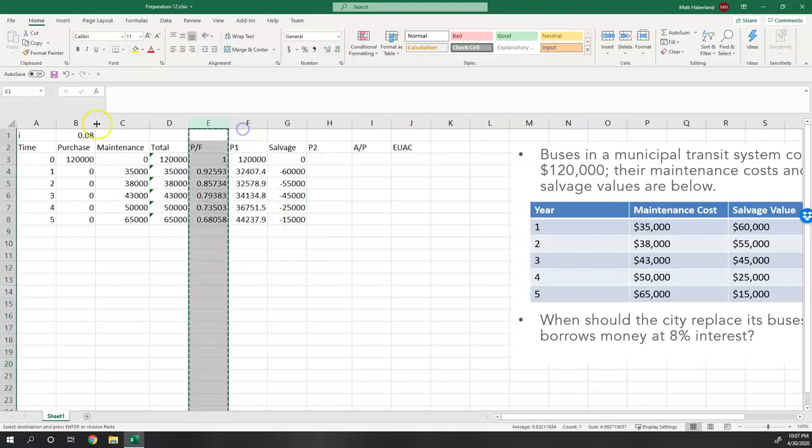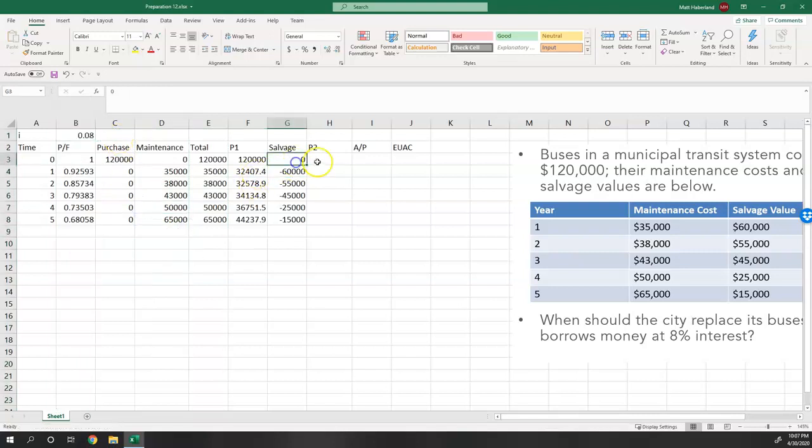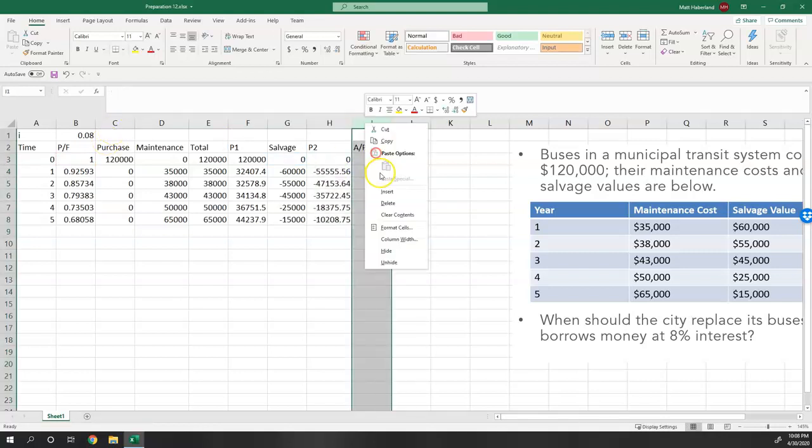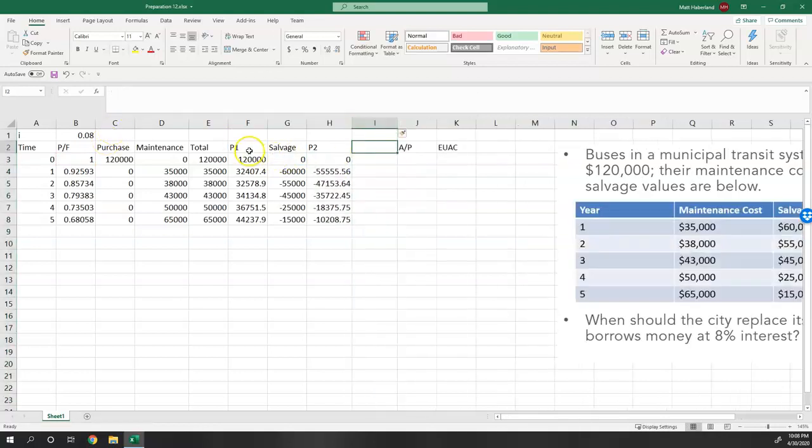Let's move this discount factor over to here. All right, now let's calculate the present cost of the salvage value. So multiply the salvage times the P over F discount factor. Okay. Now we can actually calculate. We've got the present value of the purchase cost and the maintenance separate from the salvage cost.